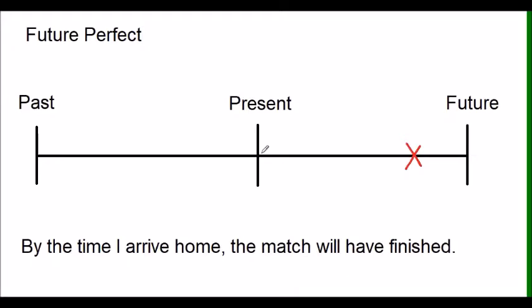Well, when am I saying this? I'm saying that around here in the present. Okay, so this is me now, and I'm saying by the time I arrive home, over here, the match will have finished. So this is the point in the future when I arrive home, and this is me in the present. By the time I arrive home here, the match will have finished. This is the future perfect.